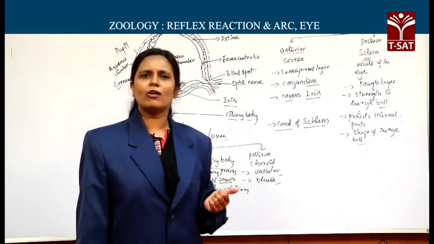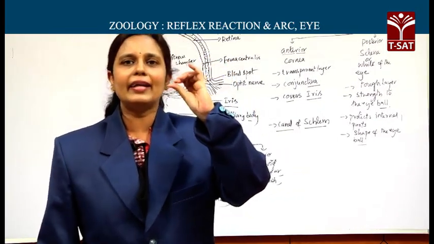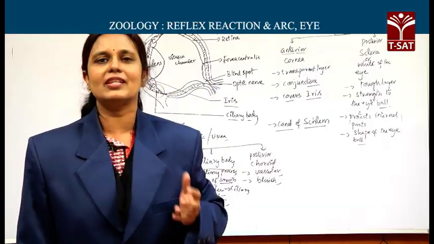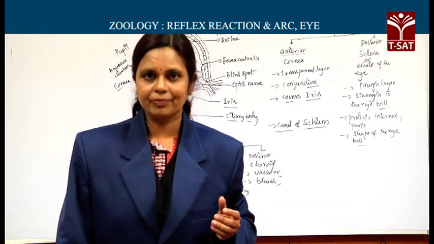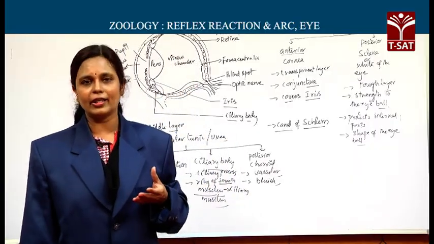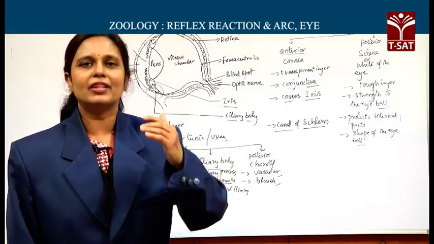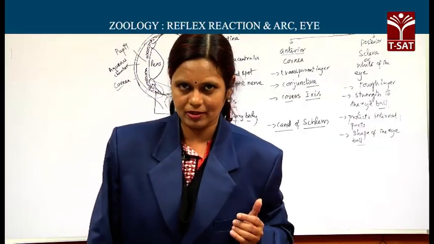What is this eye accommodation power? It is nothing but the ability to change the focal length of the lens with the changing distance of the object.